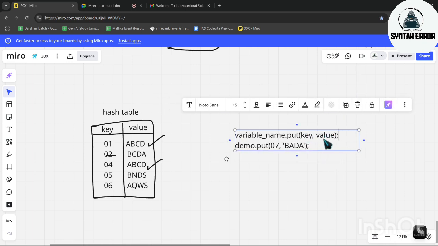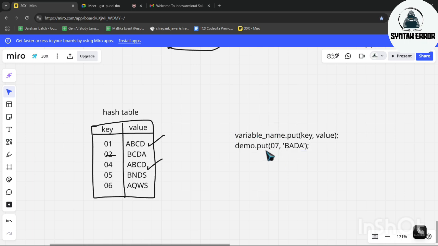So this is a syntax and this is a live example. This is in Java. And if you are writing in algorithm also, you will write the same thing. You will remove the semicolon. Okay. So this is just an example to add any more elements in the table.